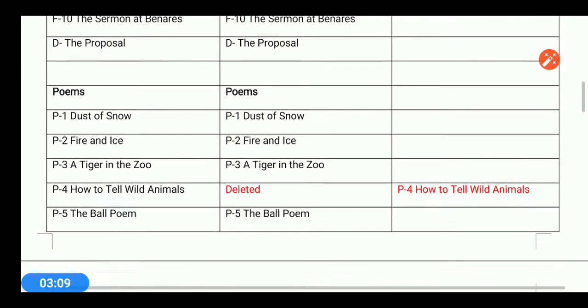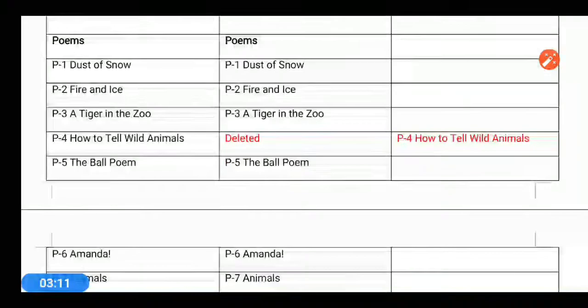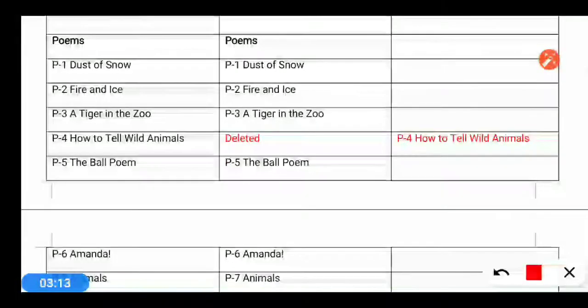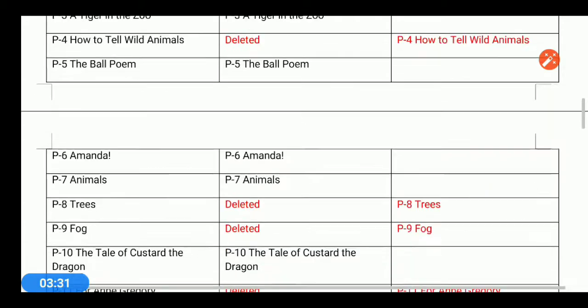If we talk about poems, there are many poems which have been removed. See that Dust of Snow, Fire and Ice, Tiger in the Zoo, the first three poems are there in the course, but the fourth one, How to Tell Wild Animals, has been deleted. Fifth poem, The Ball Poem, is still in your course.